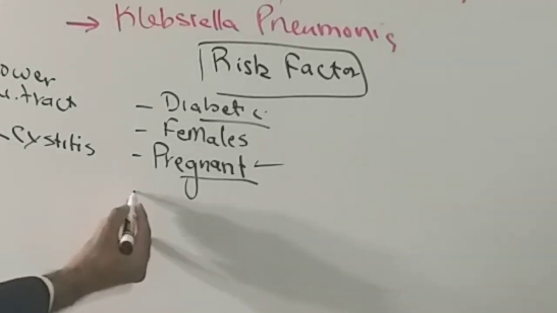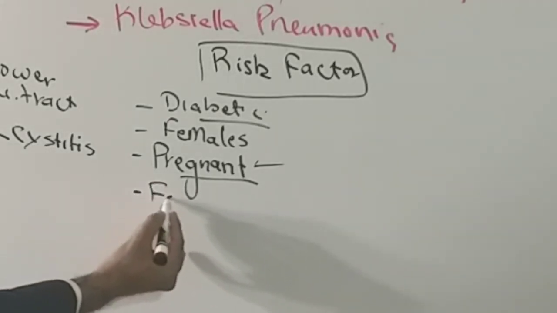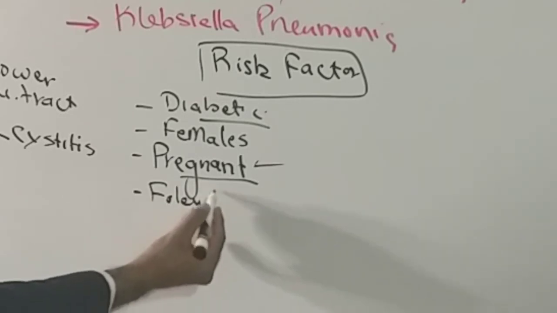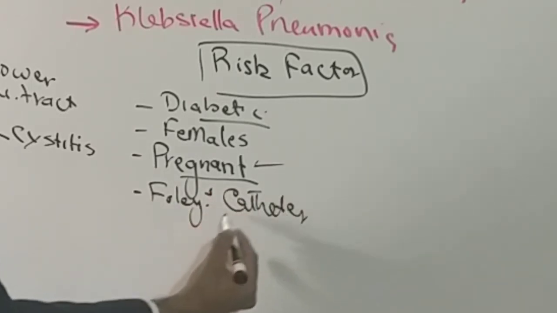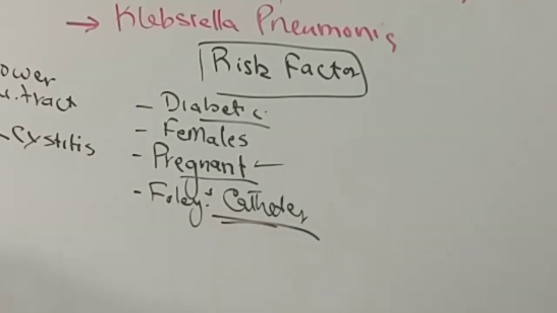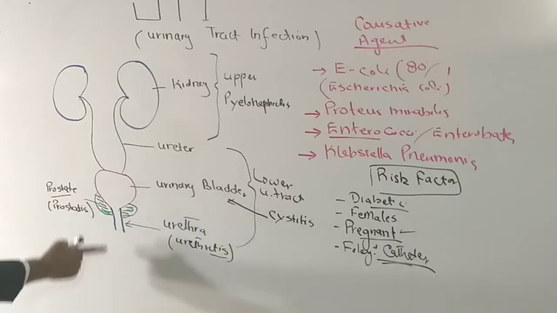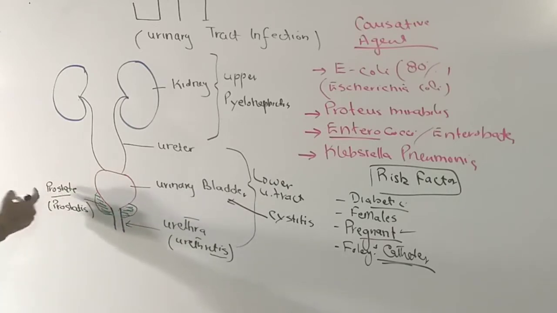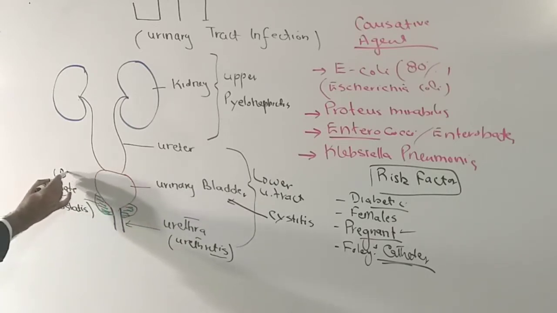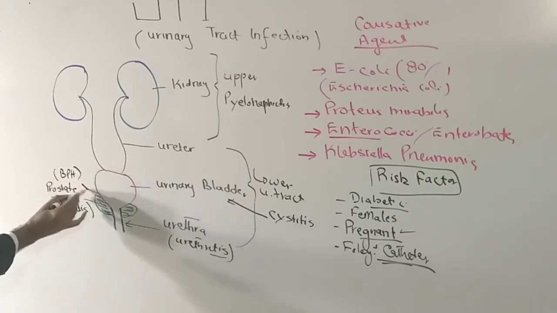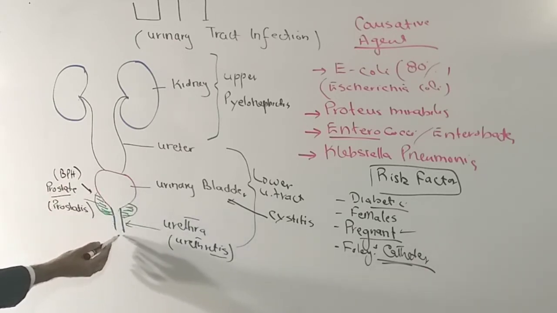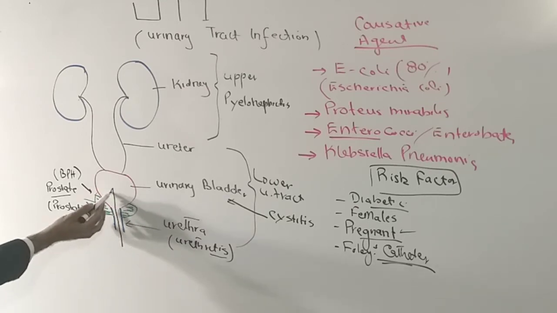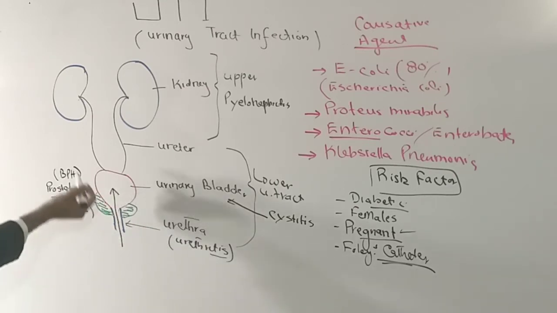Other than this, if someone has got indwelling Foley's catheters, if someone has been passed with the tubing which helps to drain urine out of the urinary bladder, say in those patients who have developed benign prostatic hyperplasia, this compresses the urethra, and you will have to pass a Foley's catheter to let the urine drain out of the bladder.